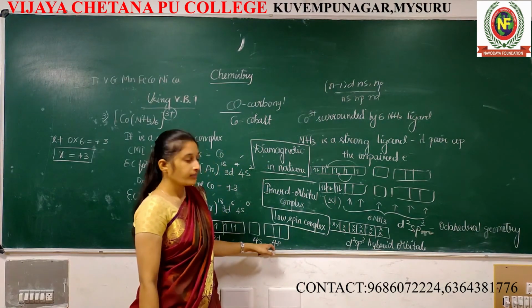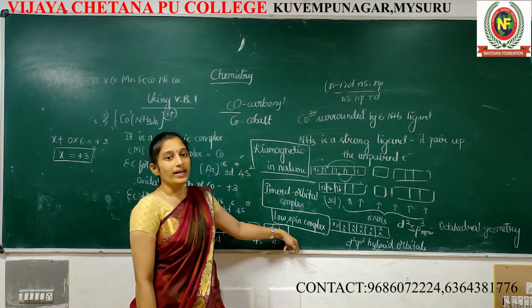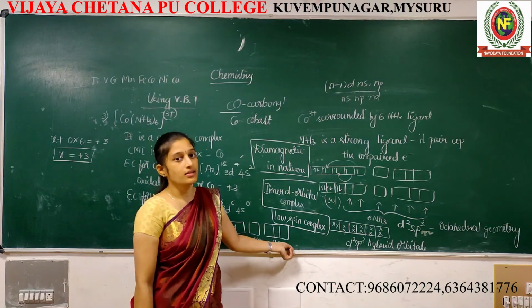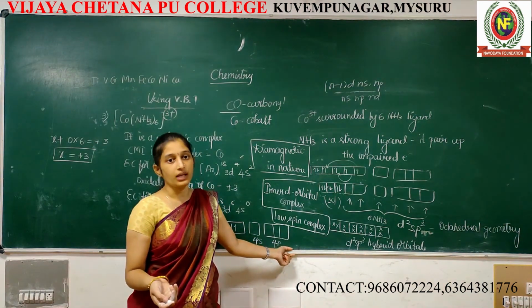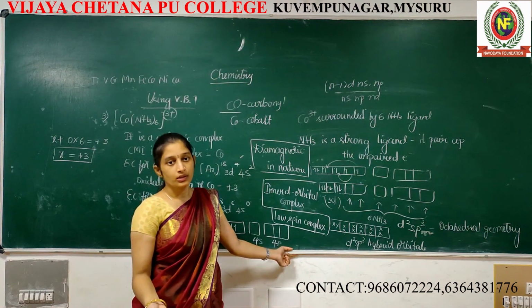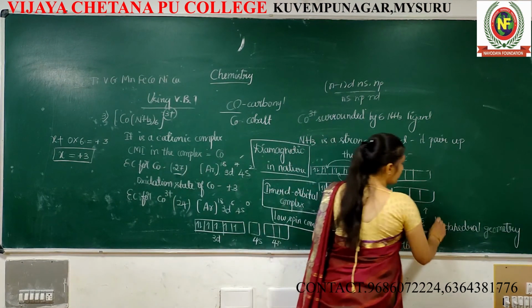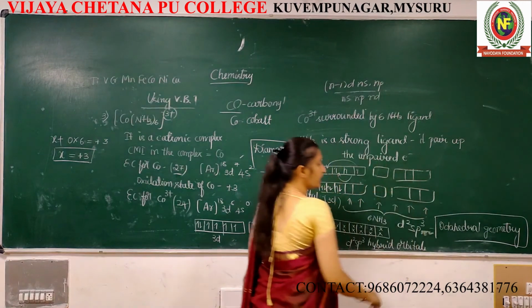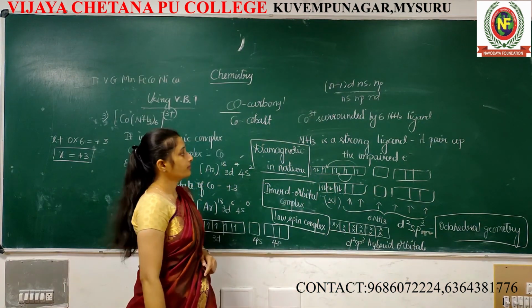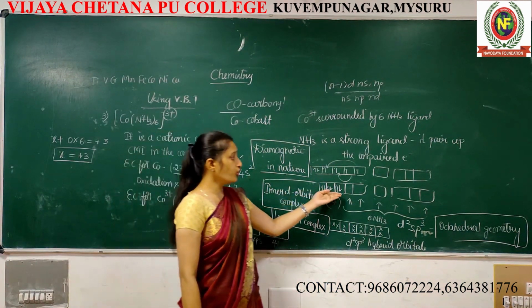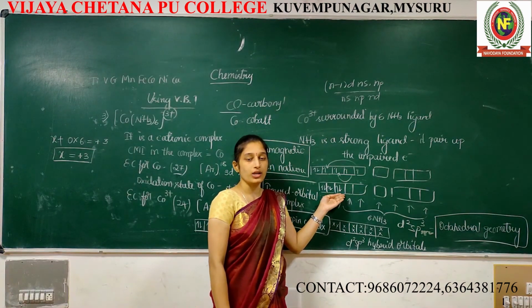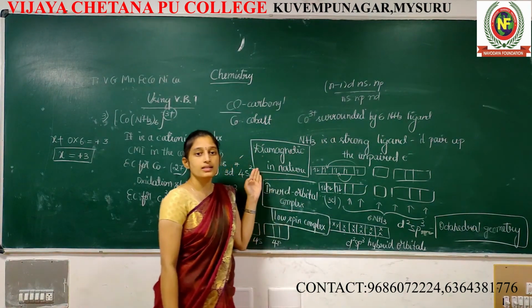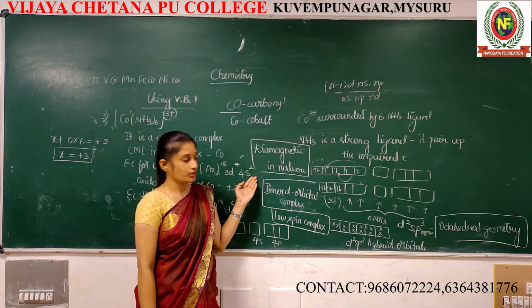After that, hybridization over. Once coordination number 6, whether it may be d2sp3 or sp3d2, it always occupies octahedral geometry. Very, very important. Next, there is no unpaired electron. All the electrons are paired. That's why this is diamagnetic in nature.